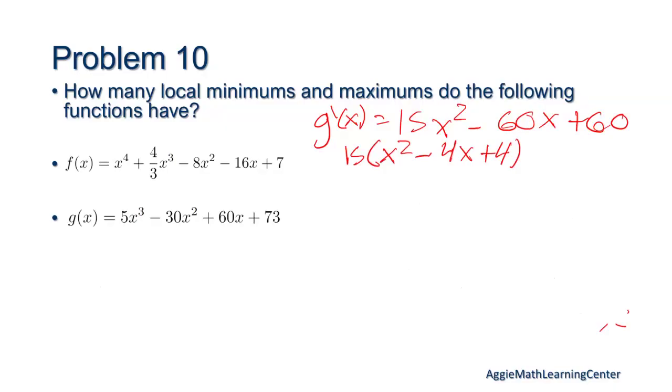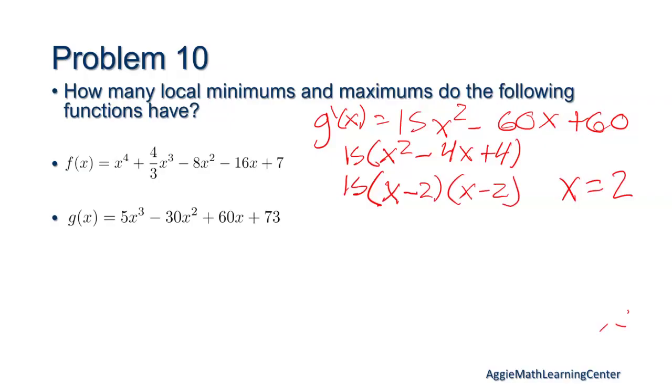Okay, then this one, we need something that adds to -4 and multiplies to +4. I think -2 and -2 would work. Yeah. Okay, so it looks like x just equals 2.